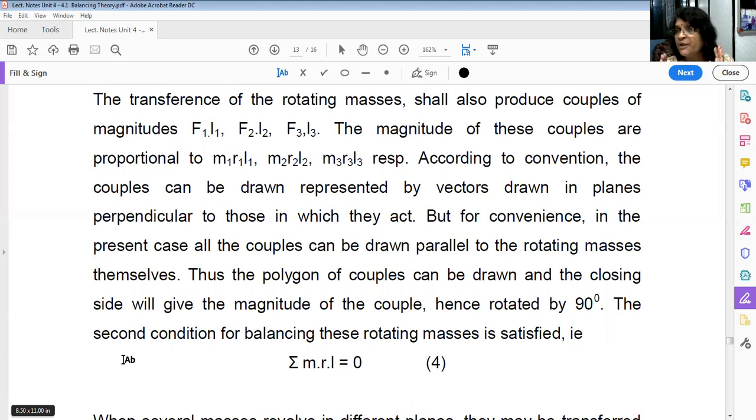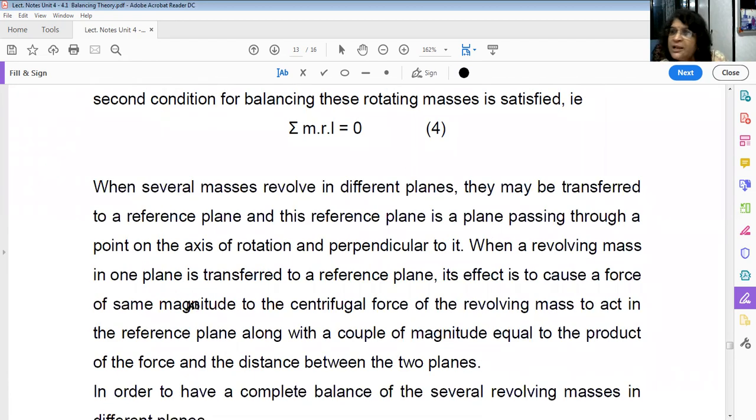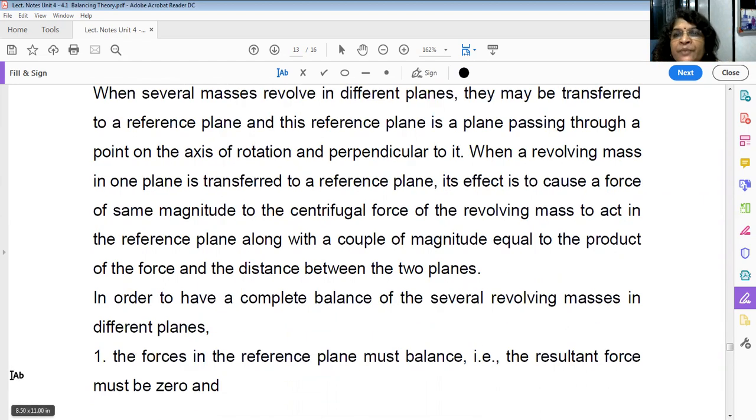Of course, if you don't understand, please leave it. That is nothing important from the exam point of view. The only thing is that your concept should be clear. That's why I'm explaining. All the couples can be rotated by 90 degrees so that you can represent the vector on the plain paper. We have to show it like that only. We don't have to shift it back to the original, because all the couples are shifted. You can imagine the complete couple diagram is rotated by 90 degrees. It doesn't make any difference.